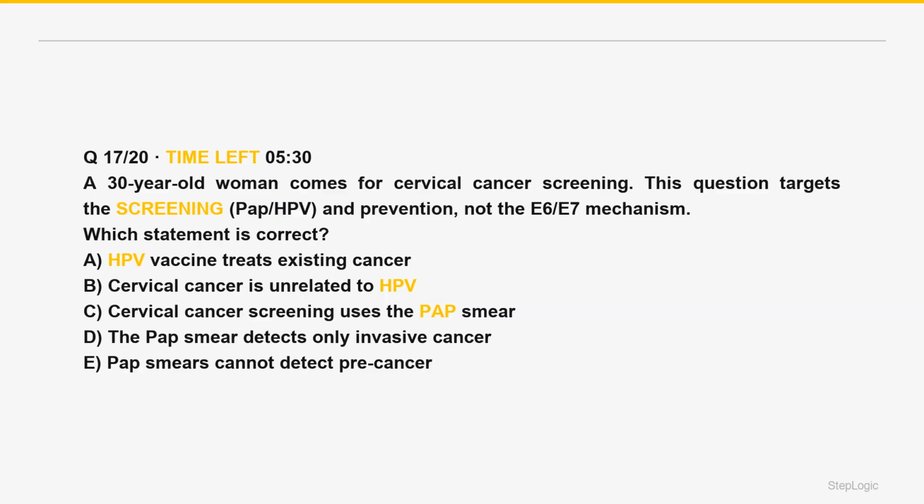Which statement is correct? A 30-year-old woman comes for cervical cancer screening. This question targets the screening, Pap, and HPV and prevention, not the E6 and E7 mechanism. Read the command. Which cervical screening statement is correct? Pap cytology detects CIN or dysplasia, pre-invasion, plus or minus HPV co-testing. Abnormal results lead to colposcopy. High-risk HPV 16/18. Vaccine prevents.